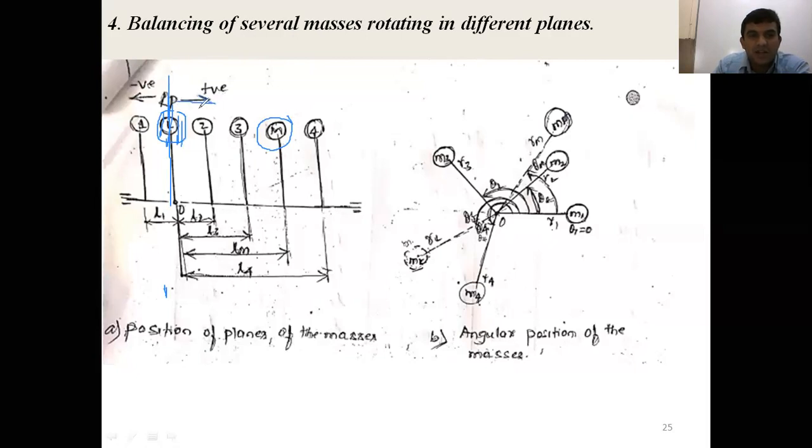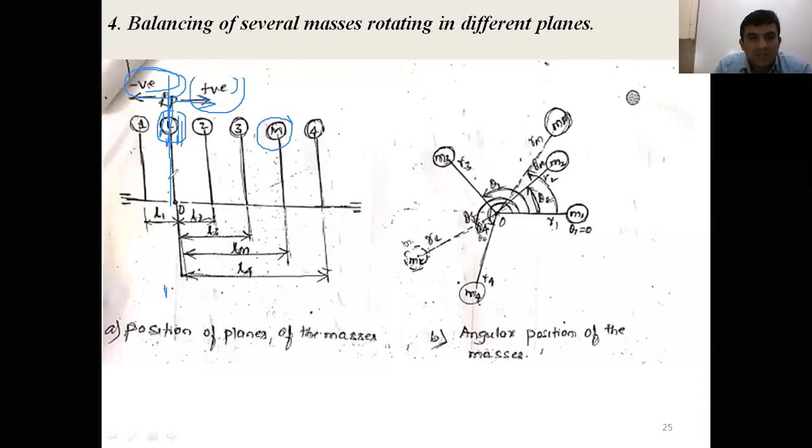Remember this sign convention. From the reference plane towards the right, the positive x direction, take the distance as positive. From the reference plane towards the left, take the distance as negative. So for mass 1, at a distance L1 to the left, I take minus L1.